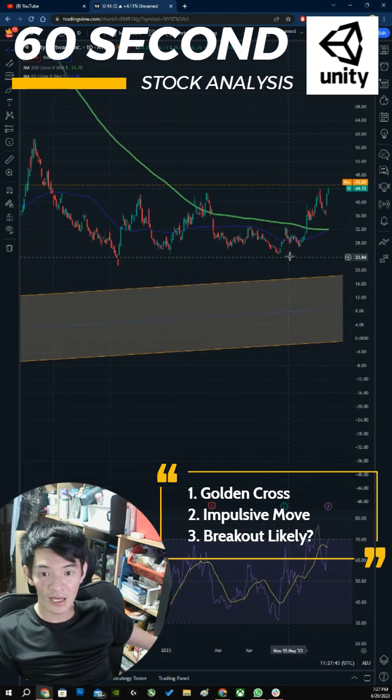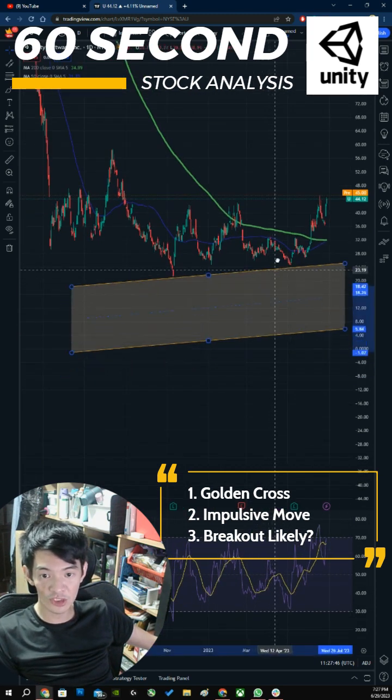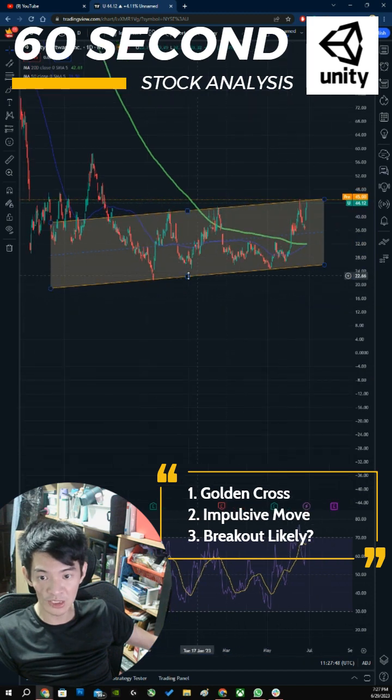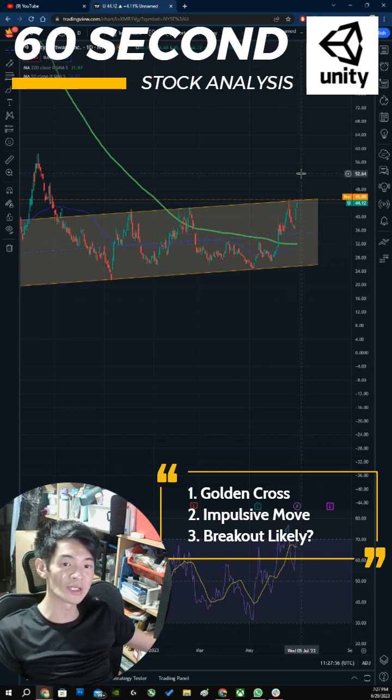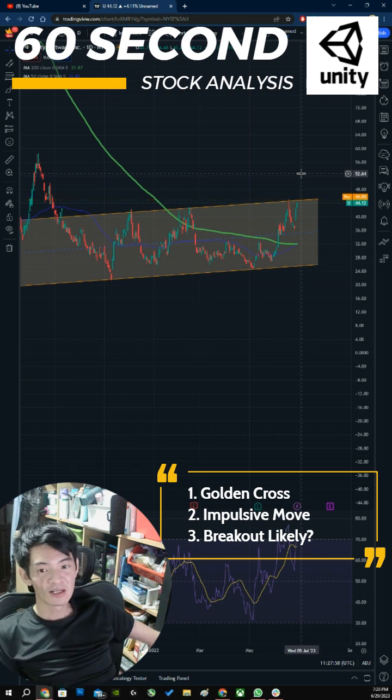With this kind of impulsive move upwards, it suggests that there's a lot of strength in the stock. And lastly, the last thing I like about the stock is that if you look at the channel, the range that the stock has been trading in, it's always down, up, down, up, down, up, and we can see that right here. What I think suggests a lot of strength in the stock is that we're going down and very quickly we're moving up again. So to me, that's a great bullish sign. Let's see how it goes.